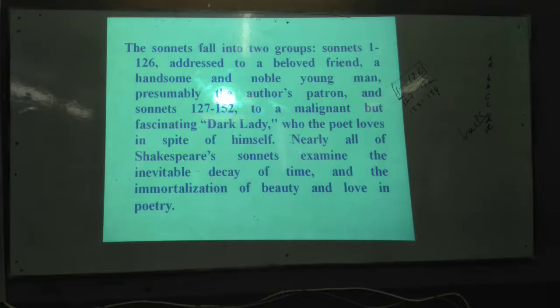And in sonnet 18 you will see the benefit of marriage, he explains it.